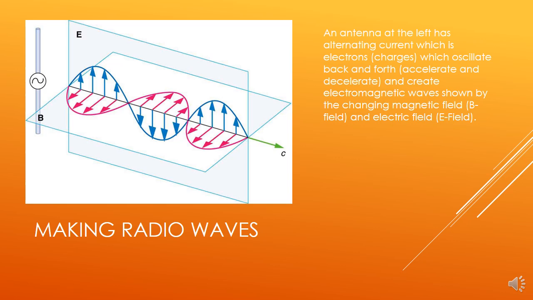So in the case of a radio, you oscillate the electrons in the wire with a very specific frequency, and then it creates an electromagnetic wave with a very specific frequency. And that's how radio waves are made.